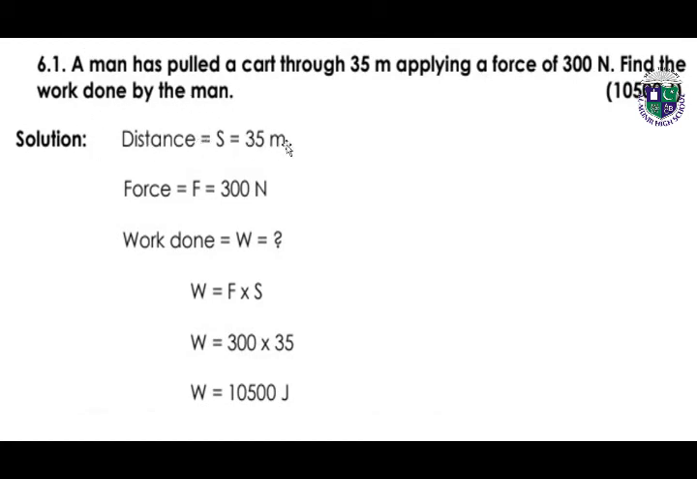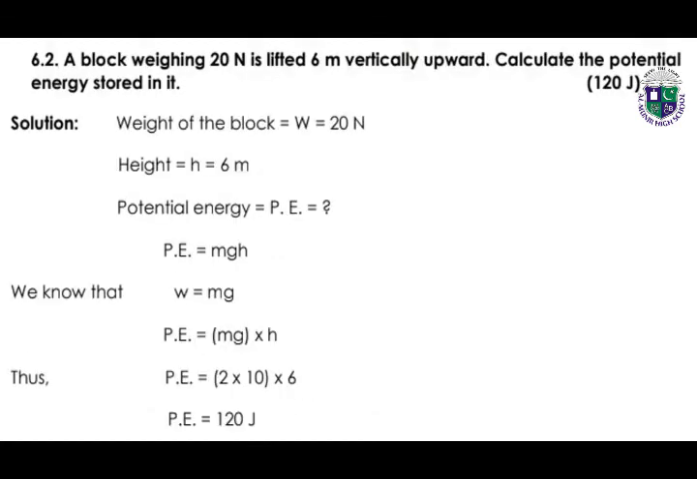So distance is given, 35 meters, force is given, 300 Newton. We have to find out the work done, which is F into S. So work done is equal to 300 into 35. By calculating it, we get the work done, which is 10,500 joules. These numerical questions are very simple, students.